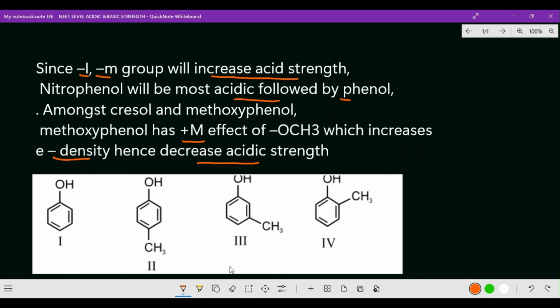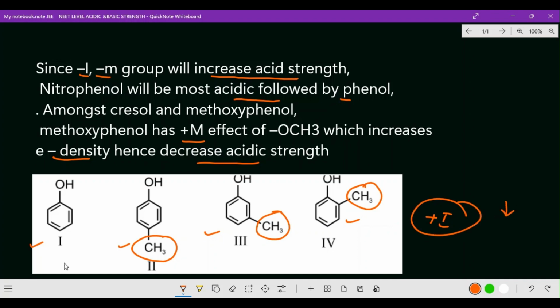Let us go for the next one. Here we have phenol, para-cresol, meta-cresol and ortho-cresol. Which is more acidic? Naturally, a CH3 group is there. What is the CH3 group? It has a plus I effect, and a plus I effect will decrease the acidic strength. Among all three, the effect is plus I, so among which is more acidic and which is less acidic, naturally phenol will be stronger.